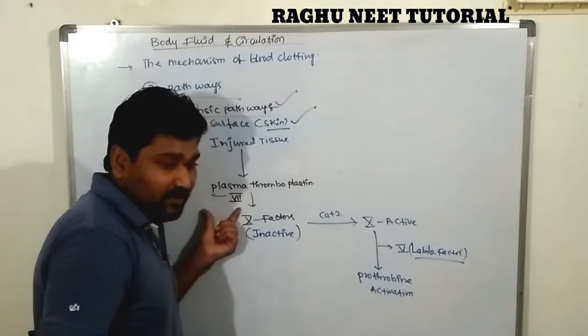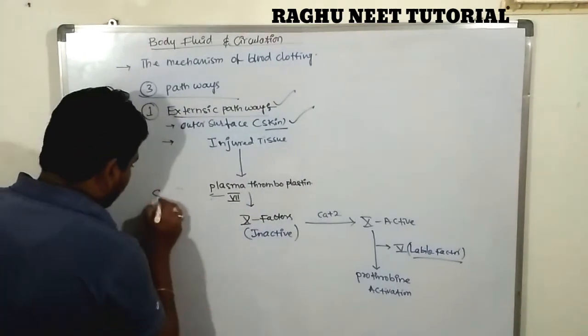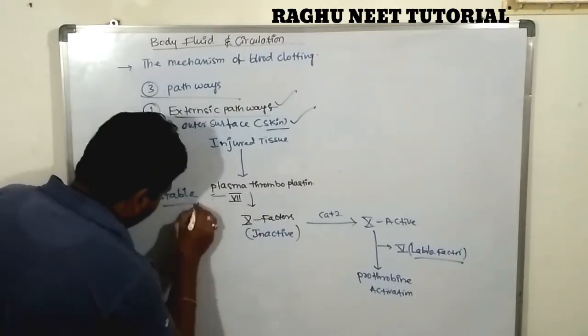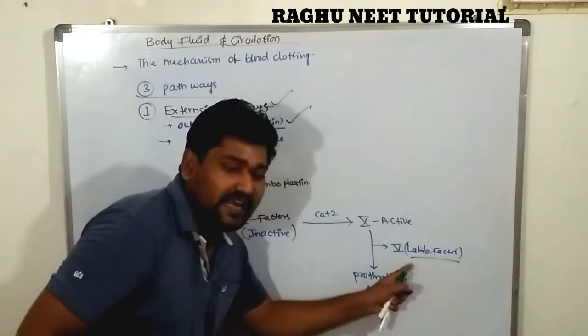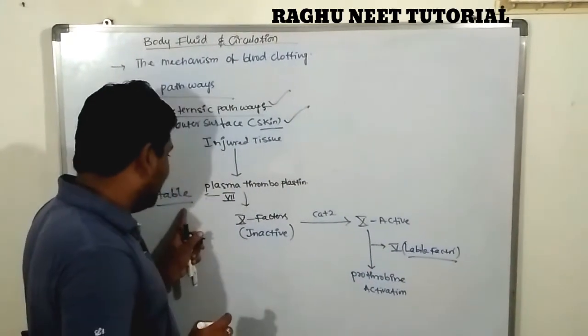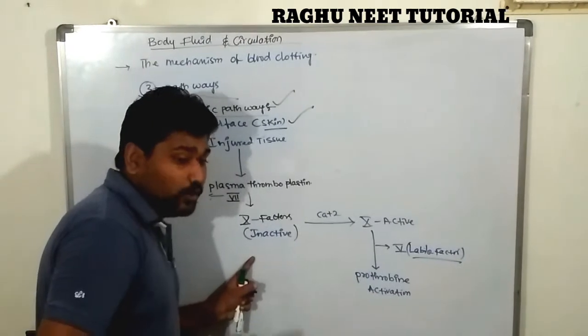Inactive 10th factor, in the presence of the 7th factor. The 7th one is a stable factor, so the 7th factor is known as the stable factor. The 5th one is a labile factor. In the presence of the stable factor, it converts into inactive 10th factor.